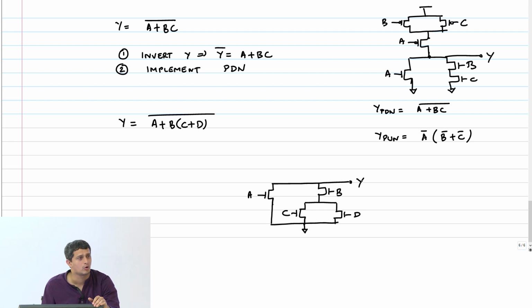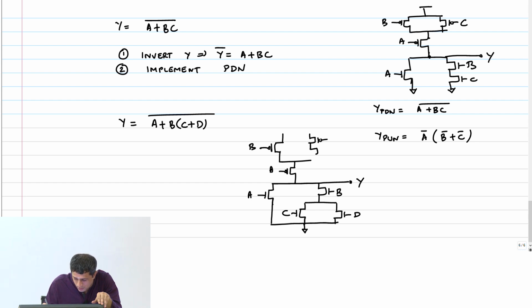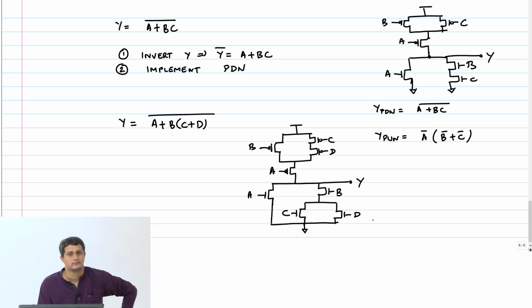Yeah. What about the pull up? Again, I have to have A now in series with the whole thing, right? In series with B, which has to now be in parallel with C and D in series. B, C and D. Okay, clear?